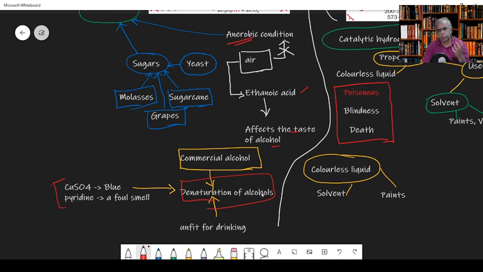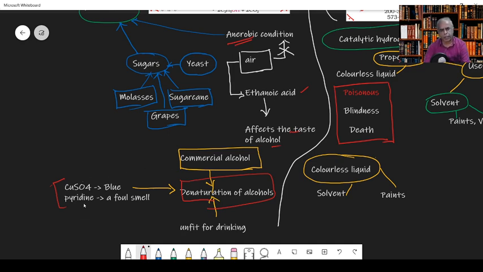The workers involved in manufacturing paints or resins or plastics, or using it as a solvent, should not consume this. So to avoid this, they remove the nature of the original alcohol. That is why it's called denaturation of alcohol. By adding copper sulfate, it becomes blue.